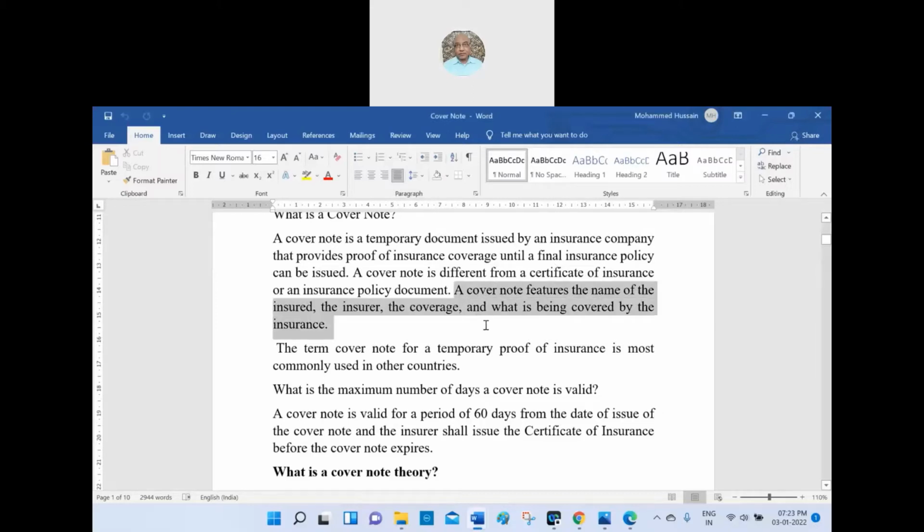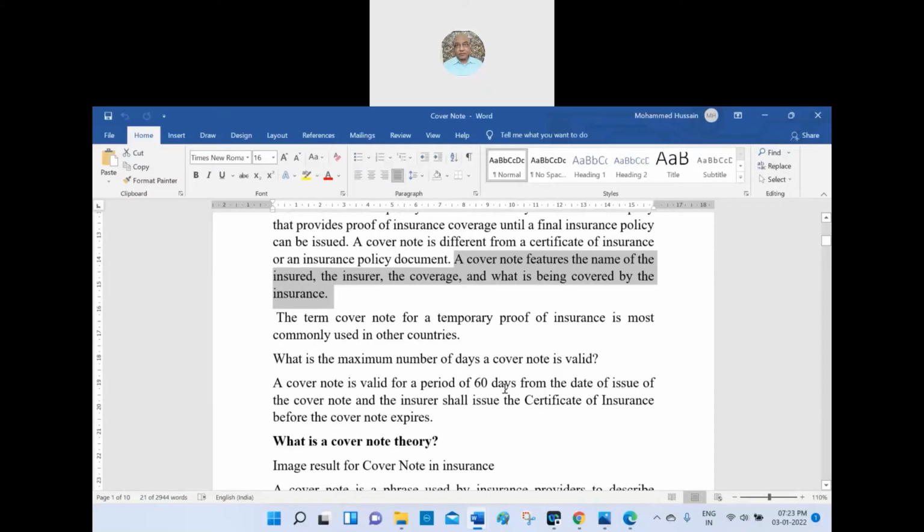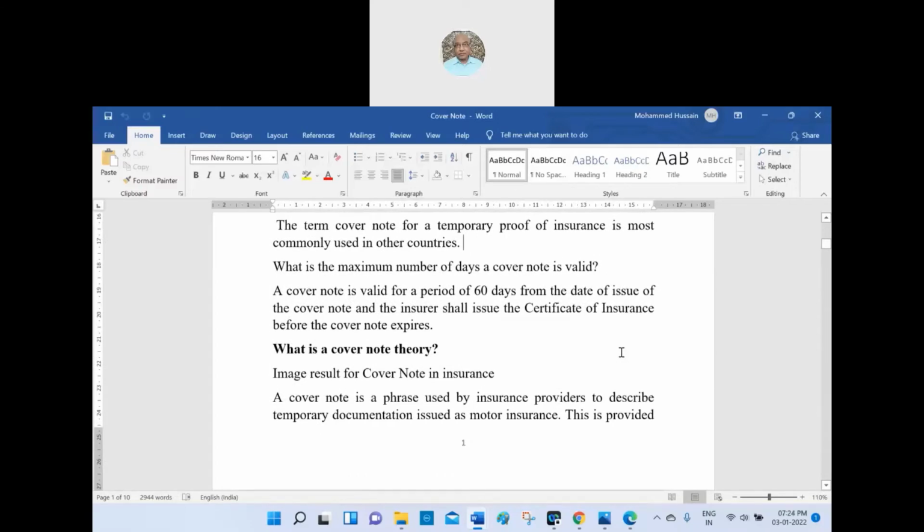You are troubling yourself. A cover note features means a cover note content: the name of the insured, the insurer, the coverage, and what is being covered by the insurance, means coverage amount or subject matter of the coverage, and insured and insurer. The term cover note for the temporary proof of insurance is most commonly used in other countries also, including India.